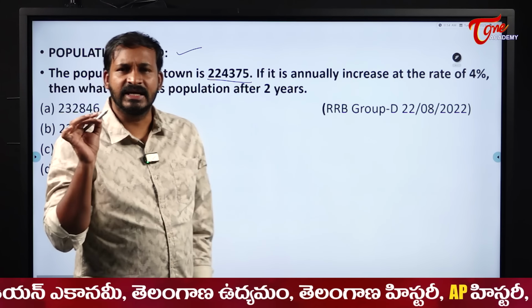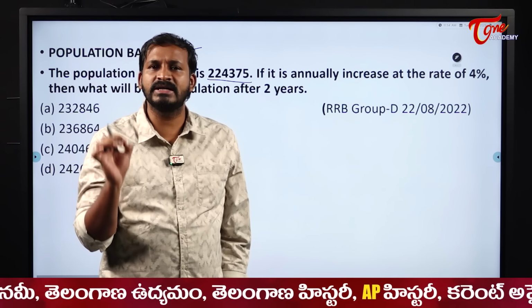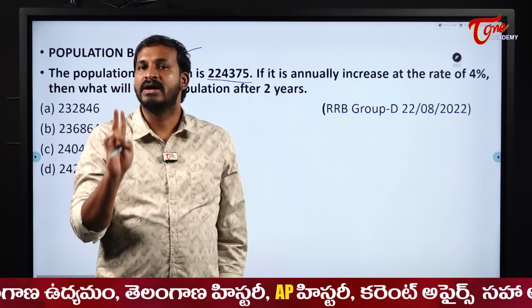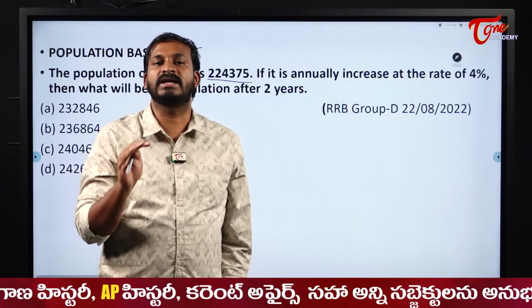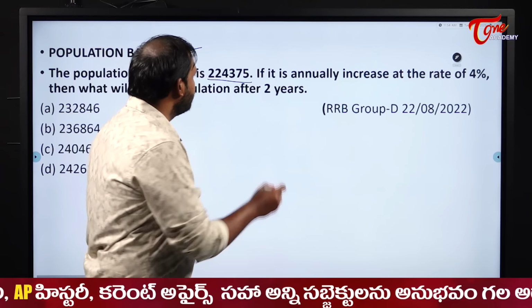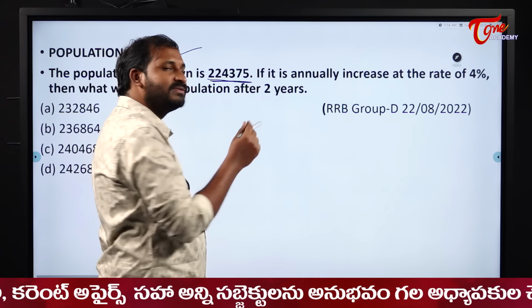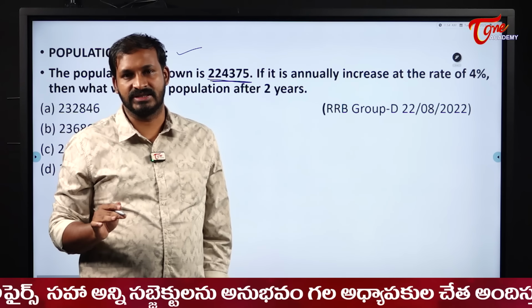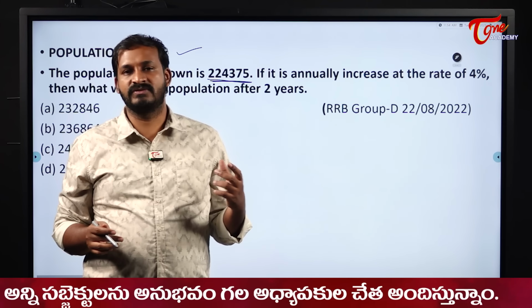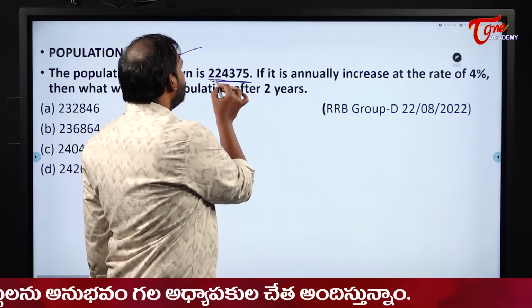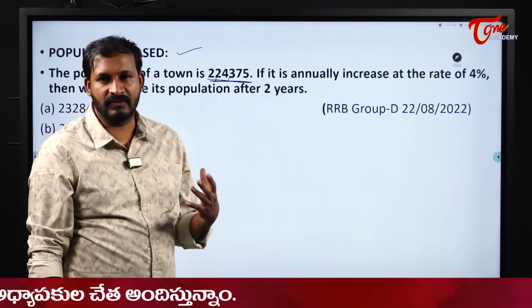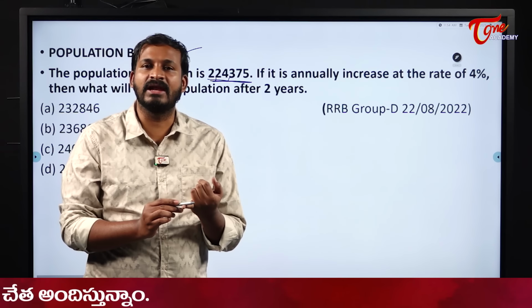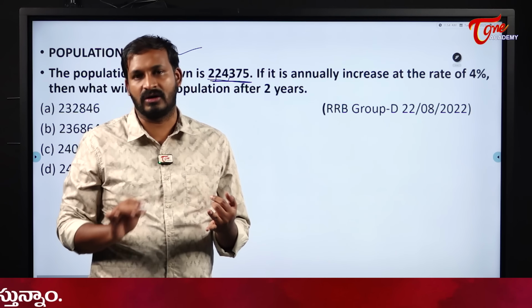See, students, in our RRB examinations, the major focus will be on two things. First one is concept, definitely, and the next one is how good you are in calculations. Why? Because the numbers which you will see will not be that familiar, like in other examinations. That means you will see very few zeros. See the number here, 2,24,375. That is a little bit of an odd number for us. So you should be quick in calculations as well as analyzing the concepts.